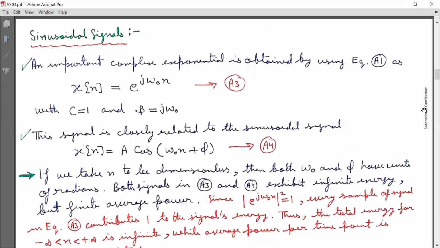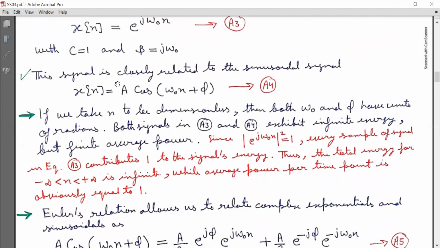This signal is closely related to the sinusoidal signal x[n] = A cos(ω₀n + φ), marked as equation A4. So here we are using small omega in the discrete time domain, that x[n] = e^(jω₀n), where β is equal to jω₀ and c is equal to 1.